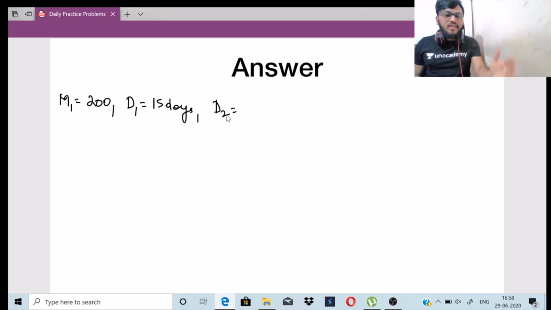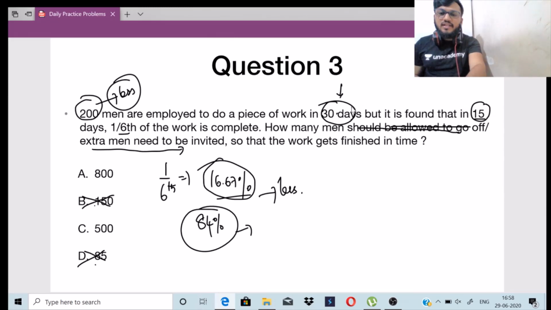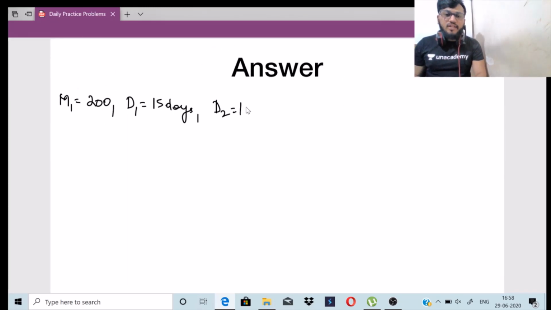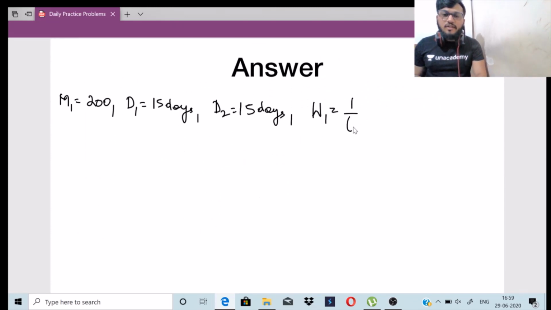D2 is the number of days which are yet to be finished. How do you find D2? It is 30 minus 15, right? 15 days itself. D2 will be 15 days itself. Now W1, what is the work done by the first set of people? 1 by 6th of the work, right? W1 is 1 by 6th.